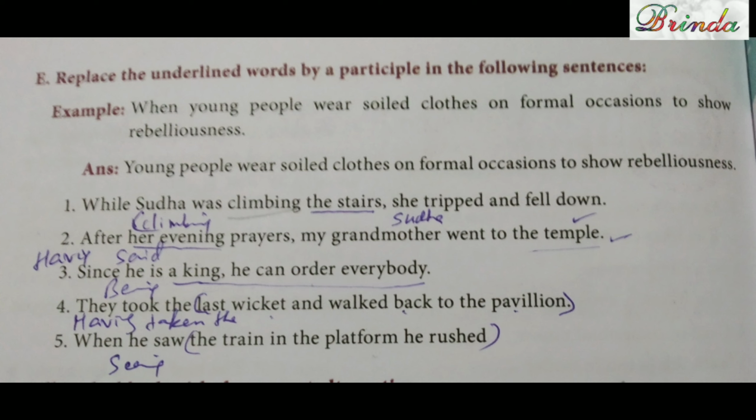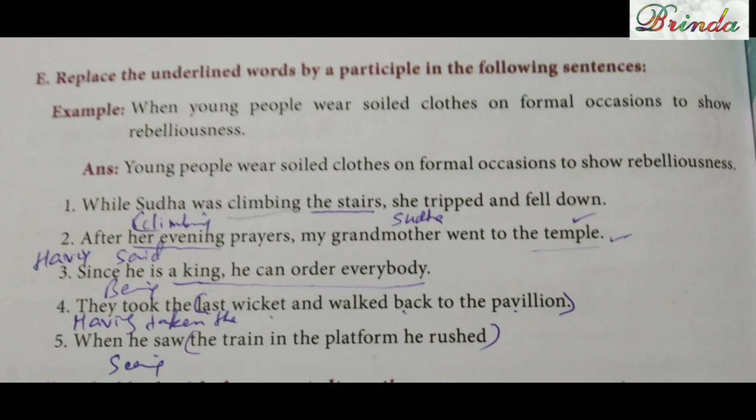Next one, children: since he is a king, he can order everybody. How will we write? Being a king, he can order everybody. Fourth one, they took the last wicket and walked back to the pavilion. Here you can tell, having taken the last wicket, they walked back to the pavilion.